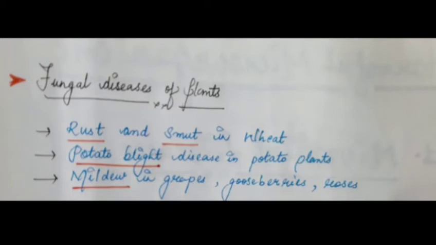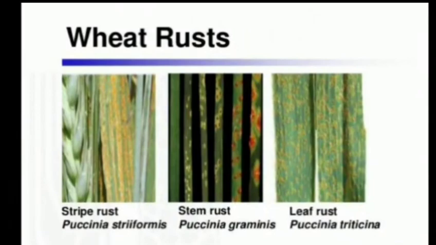The most important ones are rust and smut in wheat, potato blight disease in potato plants, mildew in grapes, gooseberries and roses. Now see the diagram in the picture, wheat rust. There are 3 types of rust diseases that occur on your wheat plant. They may occur on your stem, or leaf or stripe, according to the position where the infection occurs. So the 3 types of rust are stem rust, leaf rust and stripe rust. You can see in the picture.